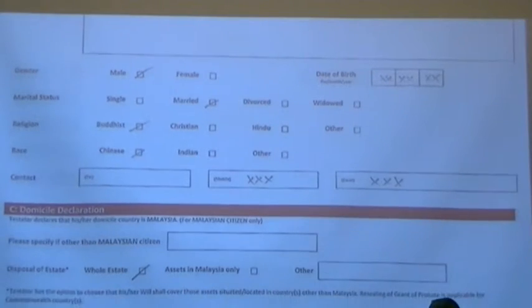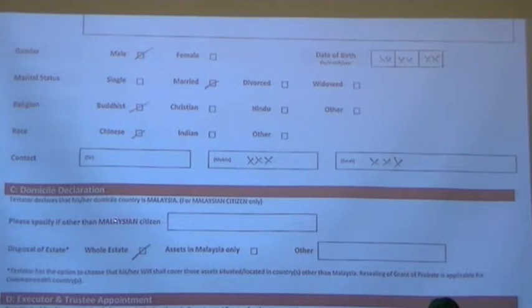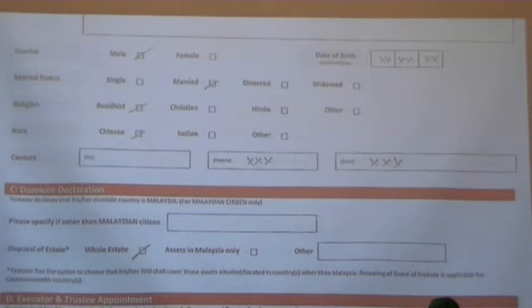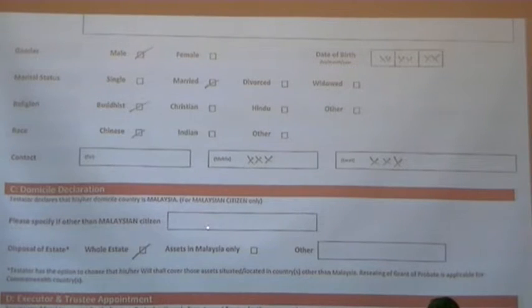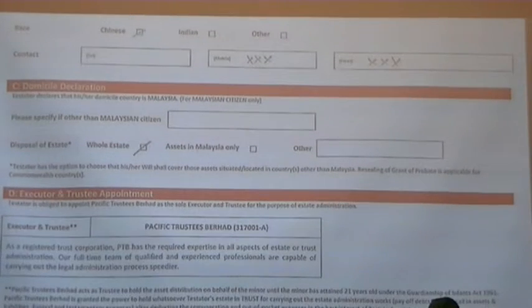And then section C is Adam's domicile. Since he's a Malaysian, we deem it that he's from Malaysia. He's not required. So if, let's say, other than Malaysian, for example, I'm currently dealing with Bangladeshi clients, they do state that their nationality is Bangladesh, their passport ID, their identification ID. So you state that there. And then which part of his property we are looking at? Whole estate only in Malaysia. So for Adam's case, we are looking at his whole estate.